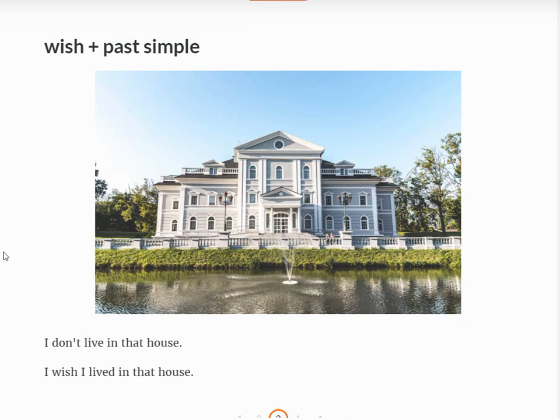And once again, we see this example. I don't live in that house. I wish I lived in that house. You can see after wish, I use lived, the past simple of the verb.